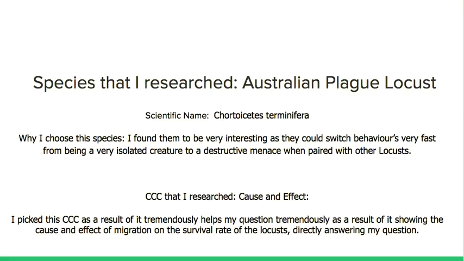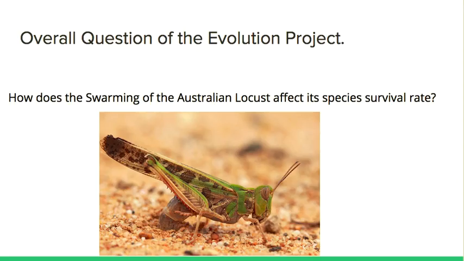I picked this cross-cutting concept because it tremendously helped my overall question, showing the cause and effect of the swarming of the locust on the survival rate of the locust overall. The overall question of the evolution project, which you should keep in mind while watching the rest of my presentation, is: how does the swarming of the Australian plague locust affect its species survival rate?